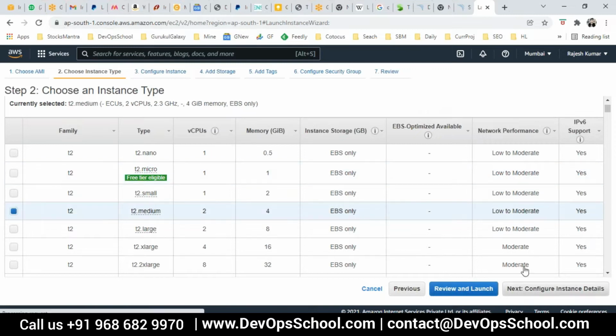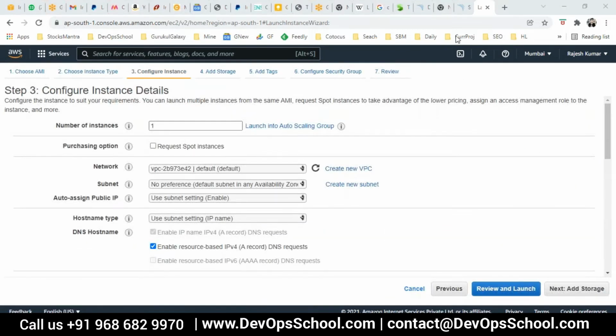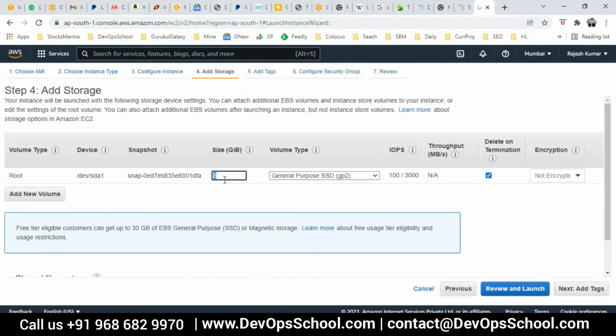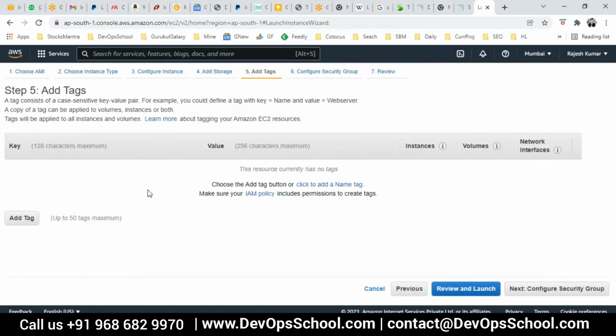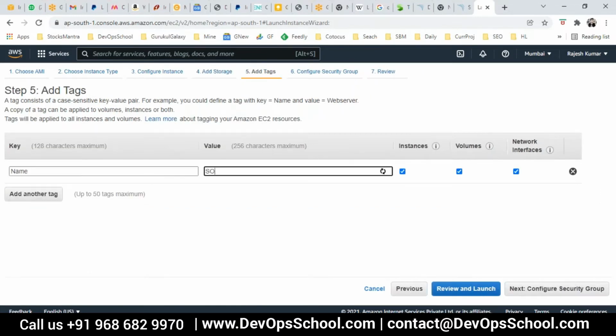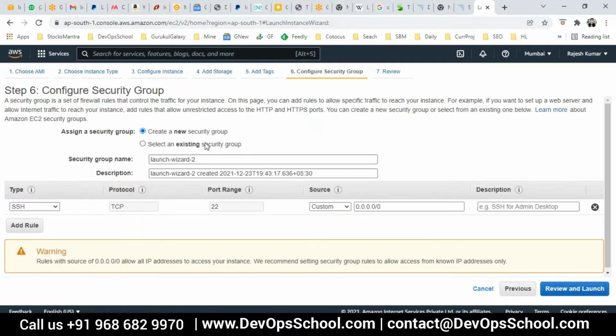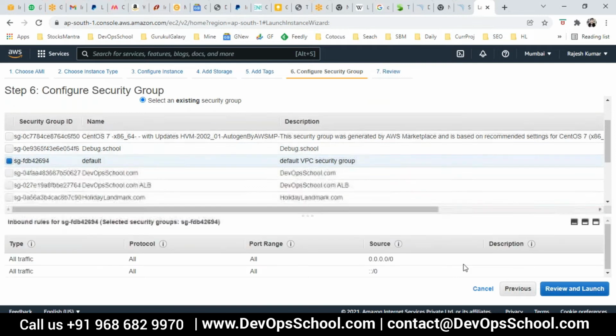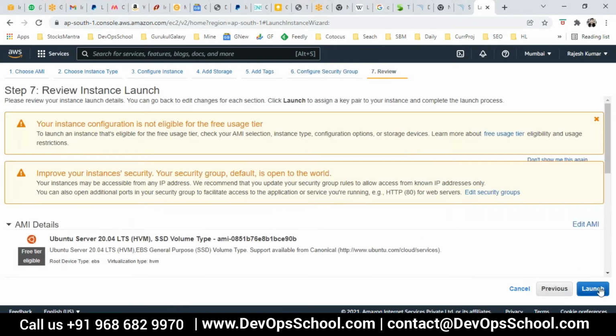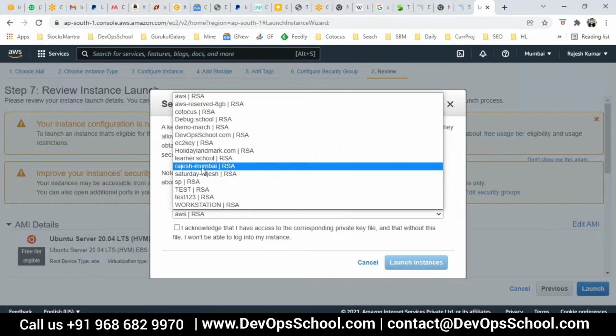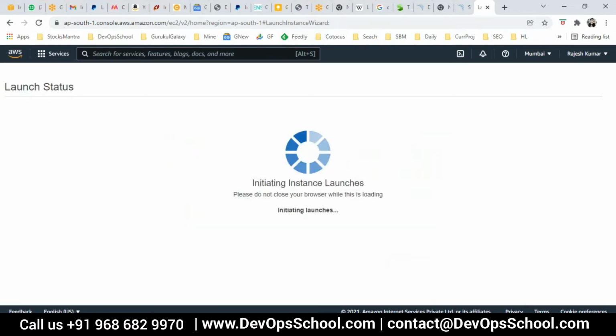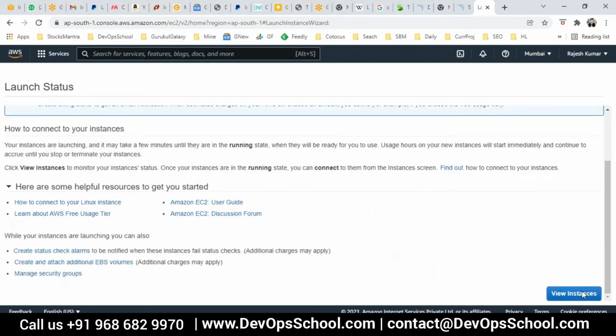One machine, with 30 GB storage, is okay for the demo. Tag it with the name SonarQube because I'm going to use it for the next few classes, so it's easy to locate. For security groups, I'm going to open everything, but port 9000 is the only requirement for SonarQube. The key pair I'm having is Rajesh Mumbai, and launch. That's all. So I got one machine.